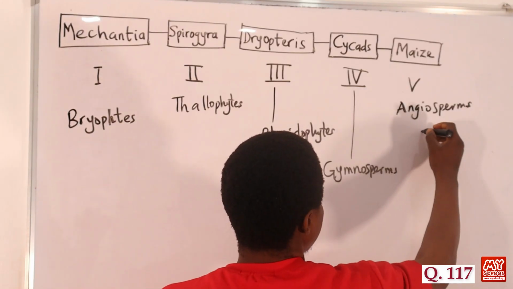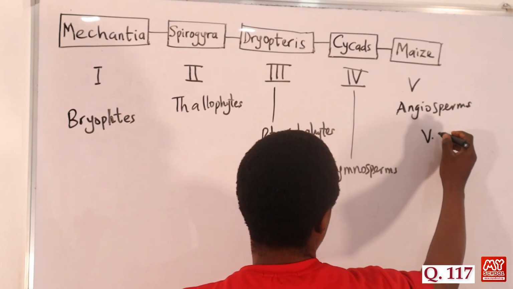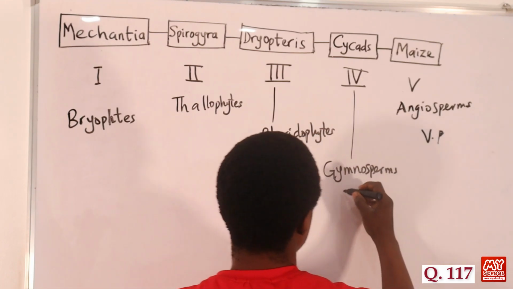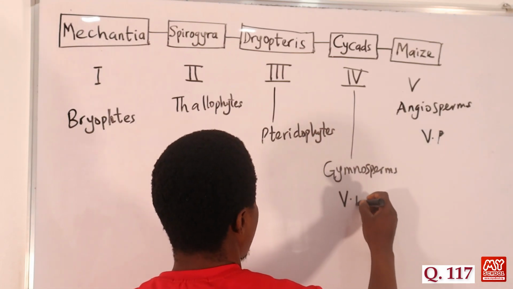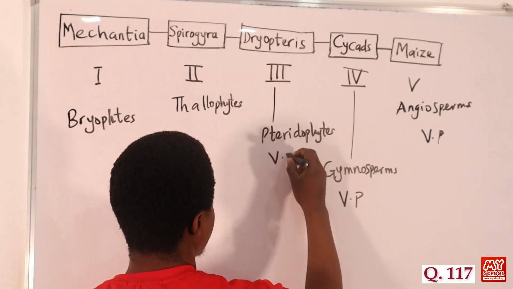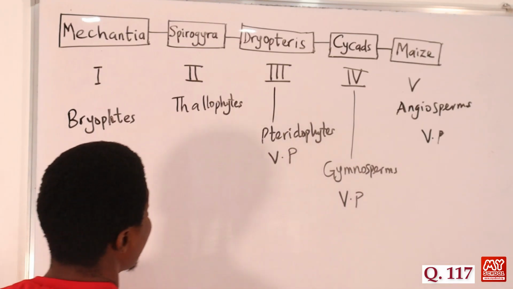So we can say angiosperms are vascular plants, because they have vascular tissues. The gymnosperms are also vascular plants because they have vascular tissues. The pteridophytes have vascular bundles, they have vascular tissues, they are vascular plants.